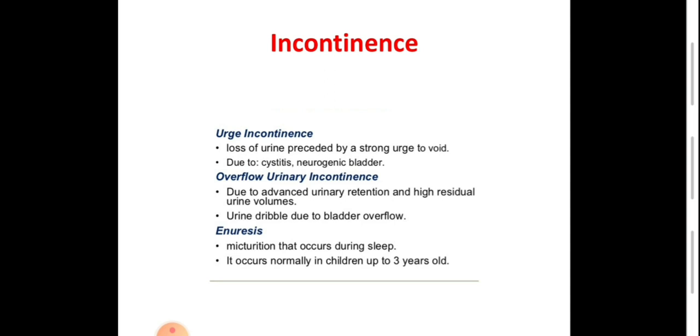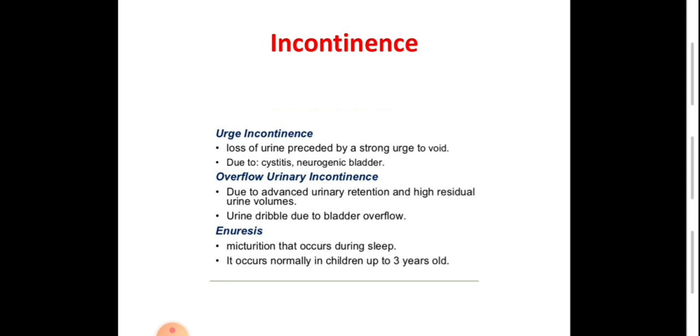It is called overflow incontinence. So it is not a real incontinence. It is an obstructive problem that leads to involuntary loss of the extra volume of urine that is larger than the capacity of the bladder. So urine dribbles due to bladder overflow.